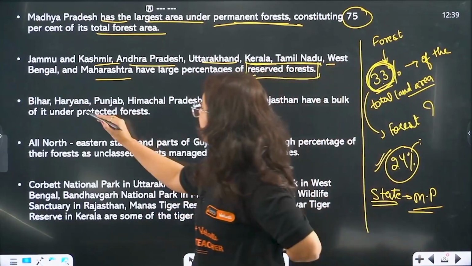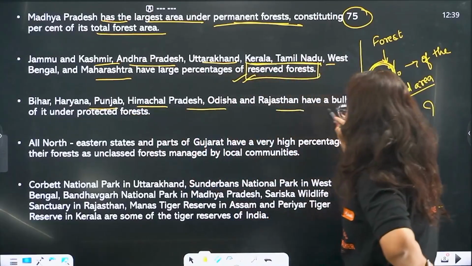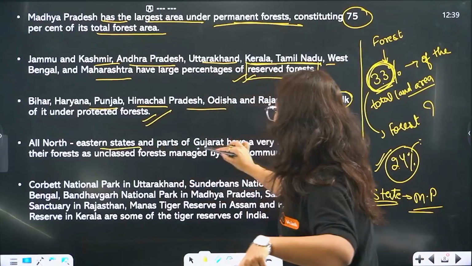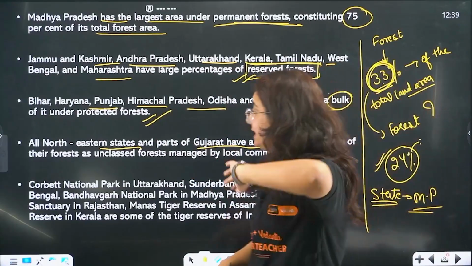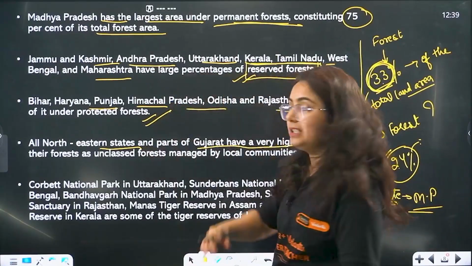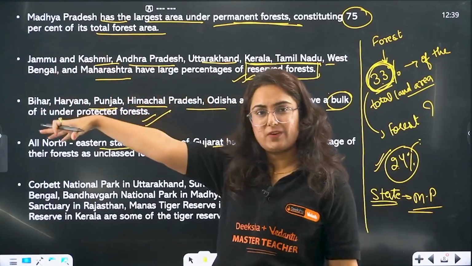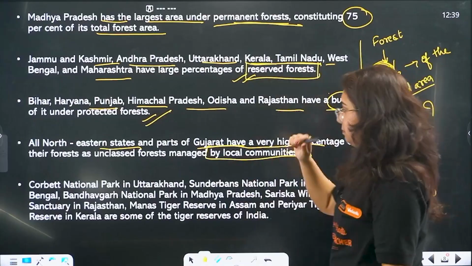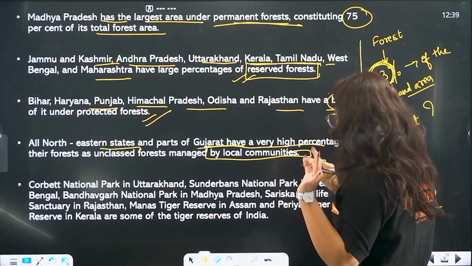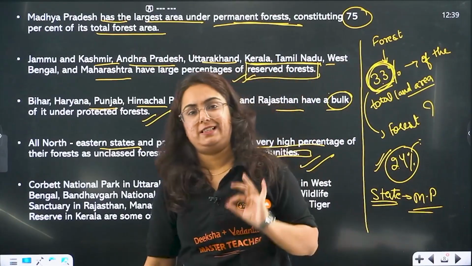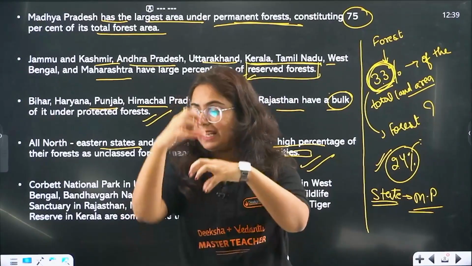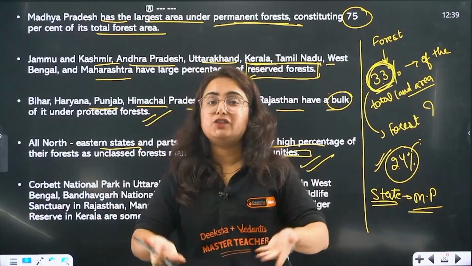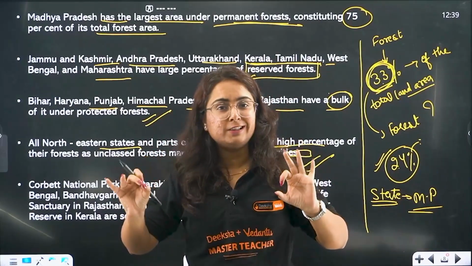Next, Bihar, Haryana, Punjab, Himachal Pradesh and Rajasthan have a bulk of protected forest. All the northeastern states and part of Gujarat, Gujarat being western, and then the northeastern states, both have a high percentage of what? Unclassed forest. Majorly they are managed by local communities. They are not classified by any government authority or the forest department. Unclassed and managed by themselves. Understood the word unclassed now?